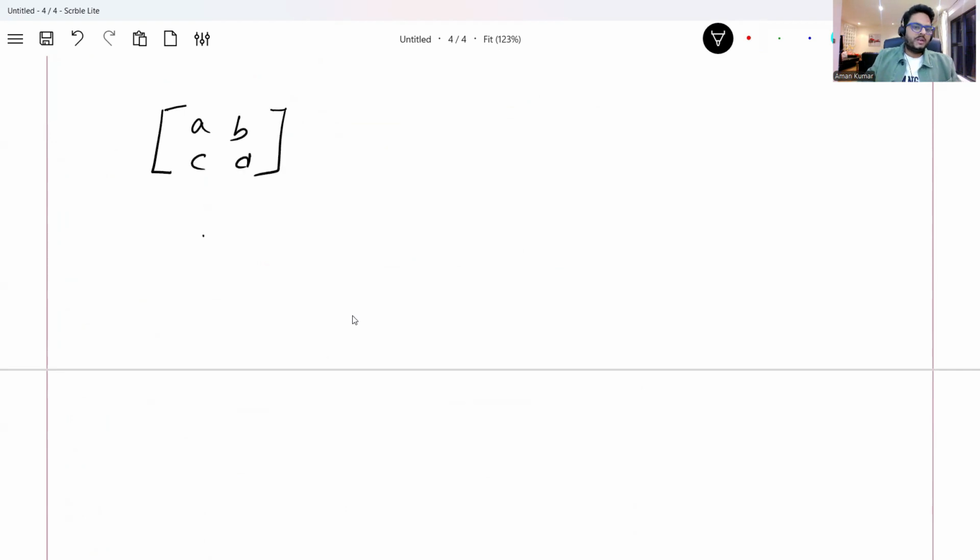The determinant of this matrix is very simple: AD minus BC. Whatever this number is, this number is your determinant of the matrix. Why is it important? It is important because unless you have a non-zero determinant in your matrix, there are a few things that you cannot perform.